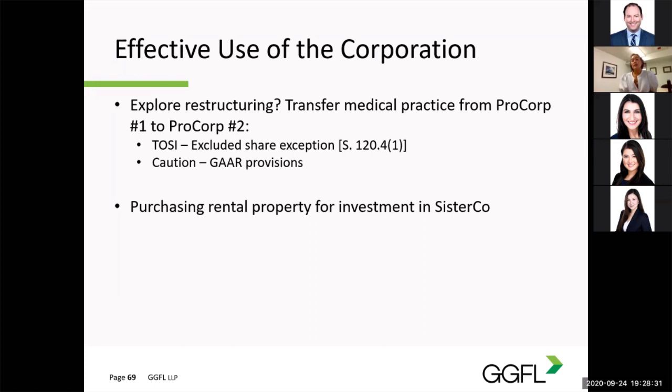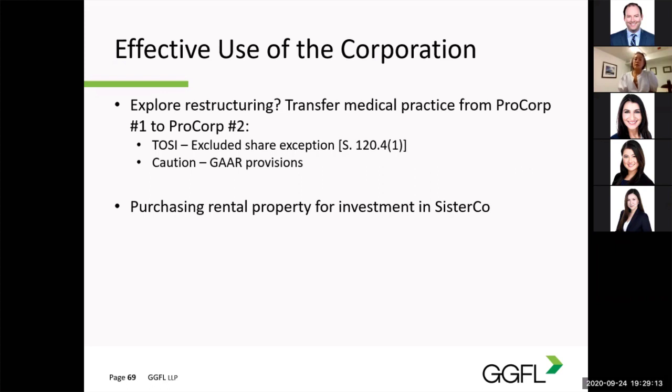However, in April 2020, CRA revisited their comment and noted that if income is earned solely from its investment business, this income would not be considered to be derived directly or indirectly from the medical practice now carried on by PC 2. And this would hold true even where the retained earnings from the medical practice in PC1 was used to earn that investment income. So CRA concluded that PC1 would in fact meet the criteria for the excluded share exception. This means that the second generation income in PC1, the income from the investment, could be paid to the spouse as a dividend, and it would meet the excluded share exception.